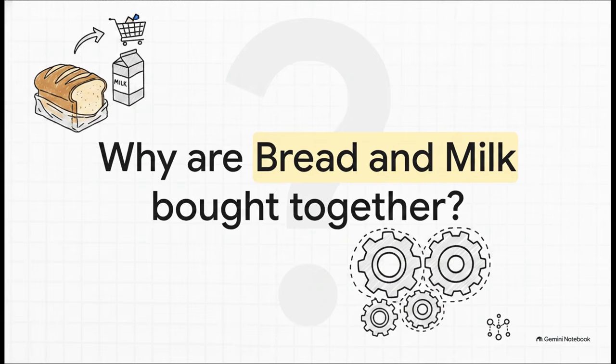Let's start with a scenario we literally all know. Have you ever wondered why bread and milk are always bought together? Or, more importantly, how retail systems instinctively just know exactly what items we're going to want to buy at the same time? Honestly, it feels a bit like magic. Or, again, like they're secretly listening to us. But I promise you, it's definitely not magic. It is pure, elegant mathematics. And that's exactly the everyday mystery we're about to solve right now.